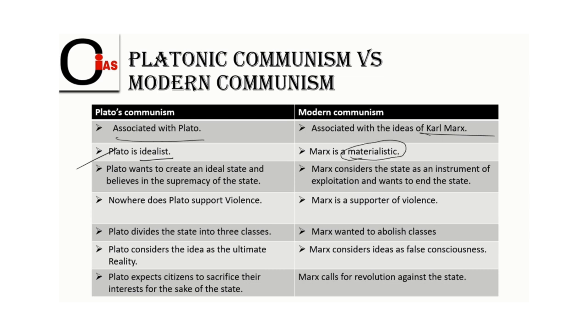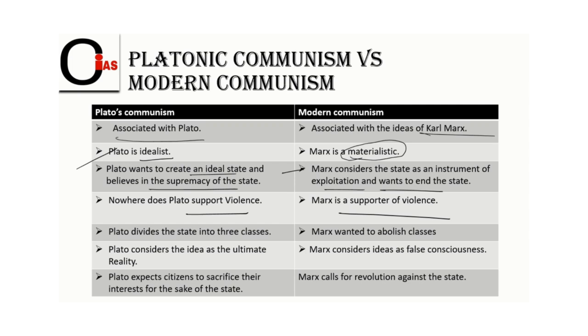The third point is that Plato wants to create an ideal state and believes in the supremacy of the state. As I have told you, friends, Plato believes in the ideal state or the virtuous state. Here, Marx considers the state an instrument of exploitation and wants to end the state. So basically, Marx does not believe in the formation or the existence of the state. In the fourth point, Plato does not support any violence, but Marx supports violence. Marx thinks any exploitation can only be eliminated through violence. So he believes in violence.